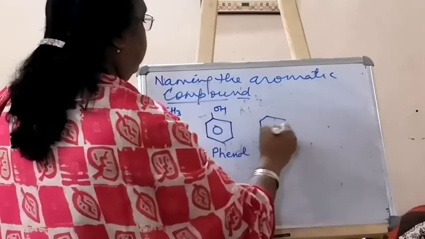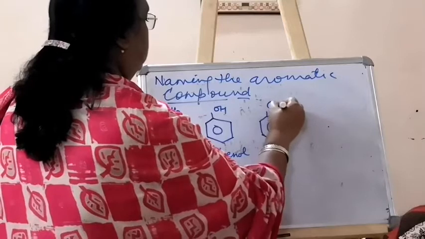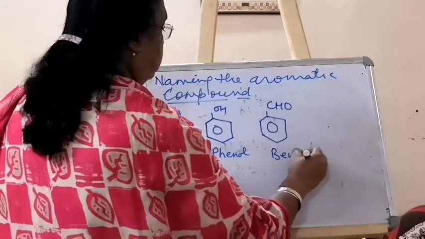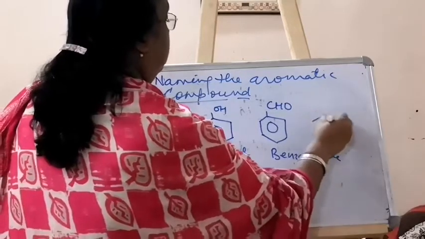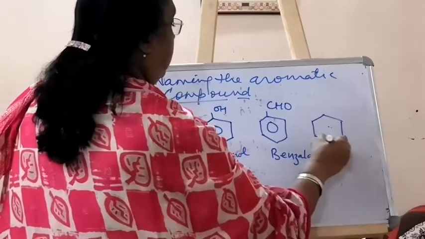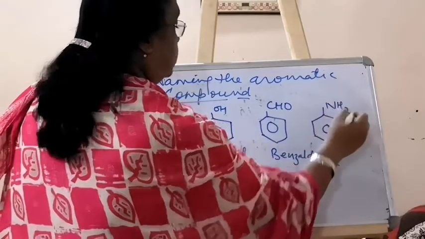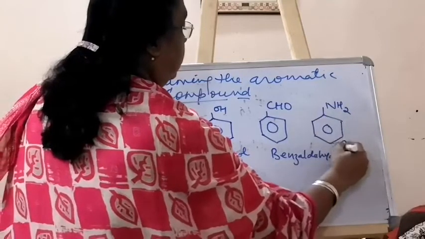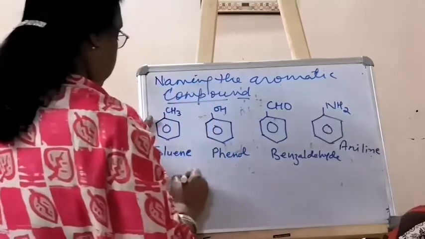Then benzene ring with CHO, benzaldehyde. Then benzene ring and NH2 group, then it is aniline. It is aniline.